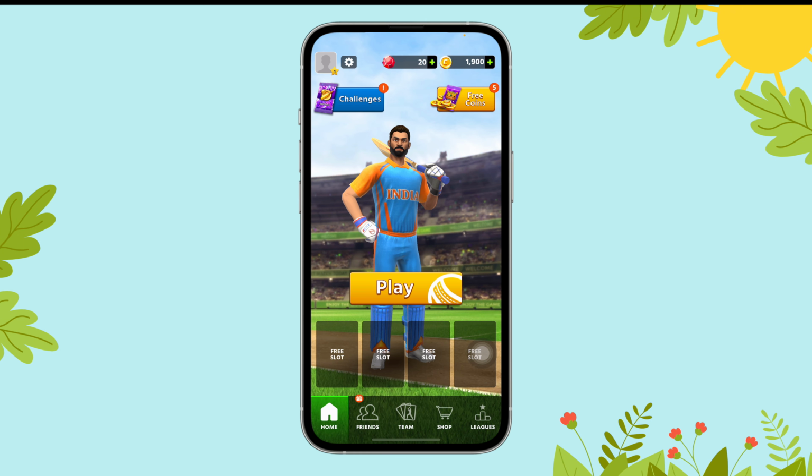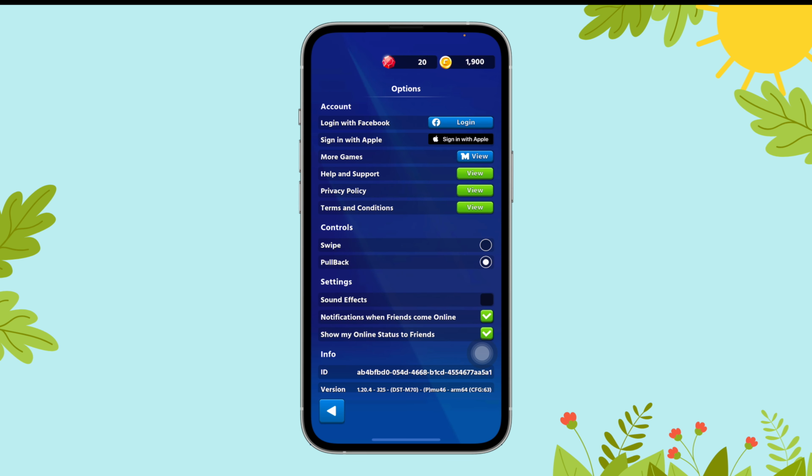Now, tap on the gear button that shows up just beside your profile icon. Then, tap on the box just beside the sound effects on the settings until it shows up in green color with a tick mark.